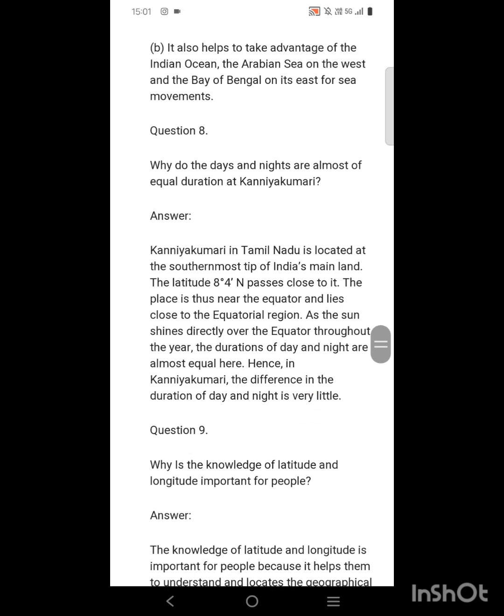Number 8. Why are the days and nights almost of equal duration at Kanyakumari? Kanyakumari in Tamil Nadu is located at the southernmost tip of India's mainland. The latitude 8 degree 4 minute north passes close to it. The place is thus near the equator and lies close to the equatorial region. As the sun shines directly over the equator throughout the year, the durations of day and night are almost equal here. Hence, in Kanyakumari, the difference in the duration of day and night is very little.